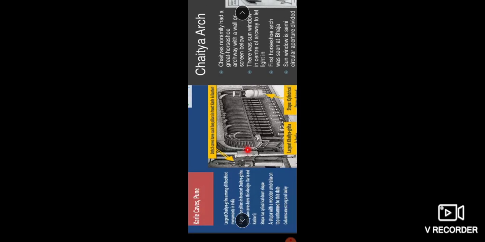So we can see that we also have the Karle caves. It has only two caves which have such lion pillars in front, Karle and Kanheri.